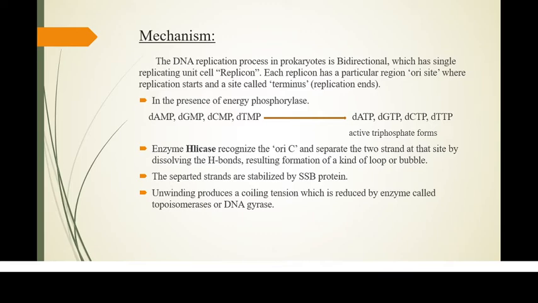The first enzyme, that is the enzyme helicase, comes at the replication point, that is the ori site, which separates the two strands at that site by dissolving the H bonds, resulting in a bubble-like shape. The separated strands are stabilized by the SSP protein, that is single strand binding protein. Later, the topoisomerase and DNA gyrase enzymes come to reduce the coiling tension.